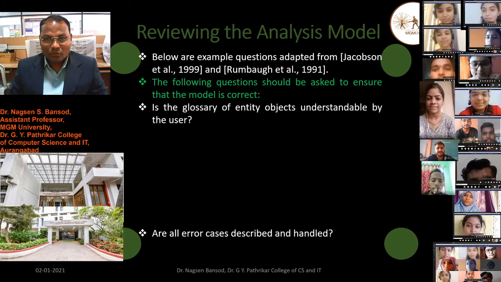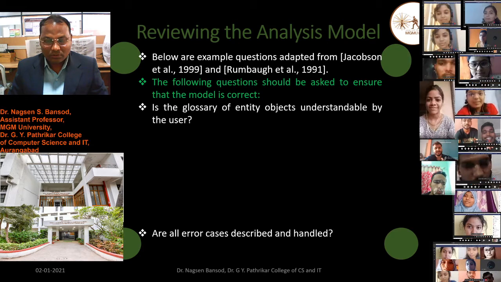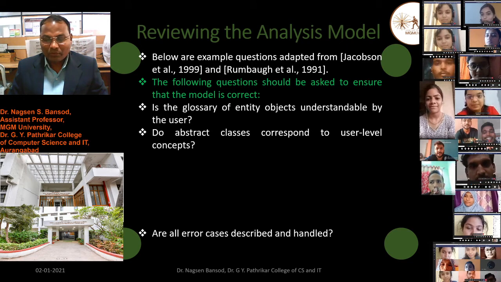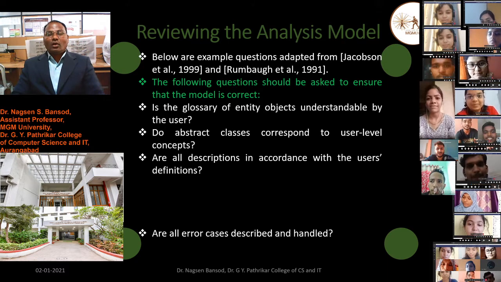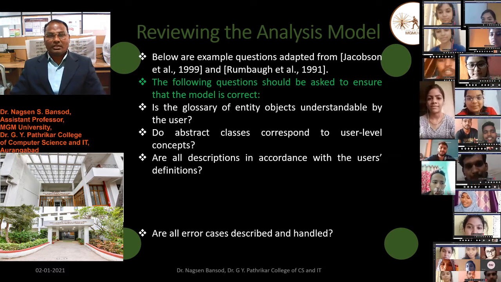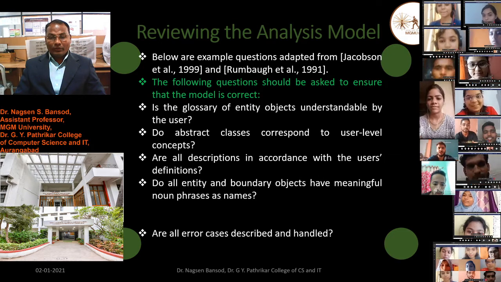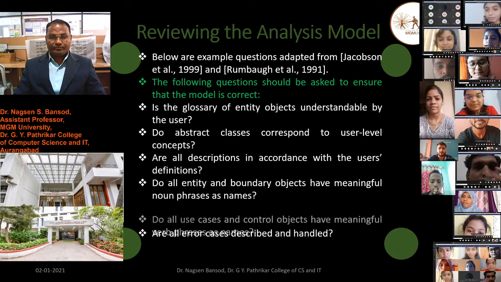Is the glossary of entity objects understandable by the user or not? Do abstract classes correspond to user-level concepts? Are all descriptions in accordance with the user definition? Do all entity and boundary objects have meaningful noun phrases as names?